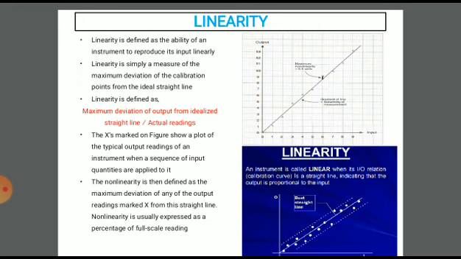If the calibration curve of an instrument is not a straight line, it should not be concluded that the instrument is inaccurate. The non-linear behavior does not essentially lead to inaccuracy. Such an instrument may be highly accurate. So this is regarding linearity.